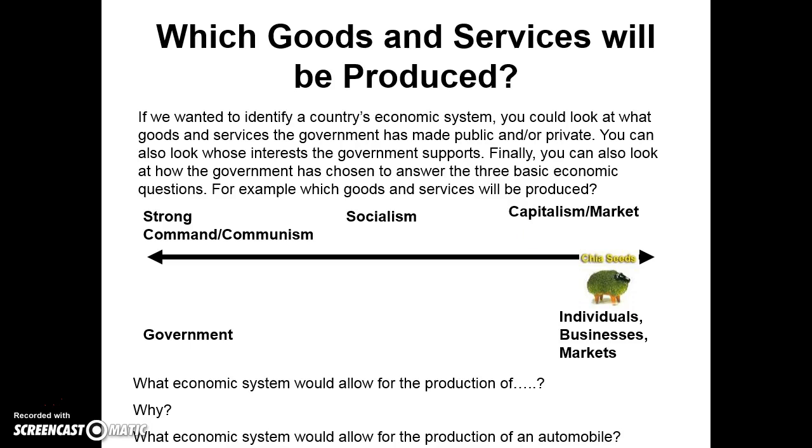What economic system would allow for the production of an automobile? That's correct. All three would. But you ask yourself, how are automobiles different in a market economy versus in a communist society? So in our country, where we have a market economy, we have all different types of automobiles. We got 2 doors, 4 doors, we got trucks, we got sedans, we got convertibles, all different colors, makes, and models. In a communist society with a strong command economy, you might have a truck and you might have a car. There's not going to be as many makes and models. They're all going to look the same. They might even all be the same color.